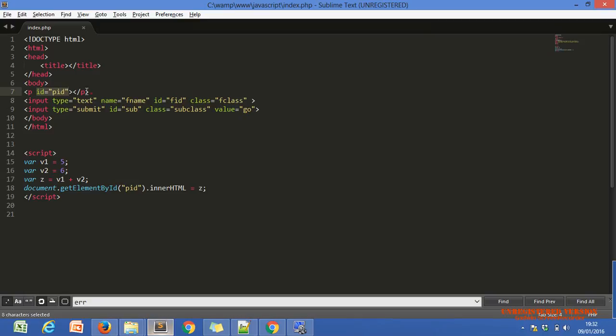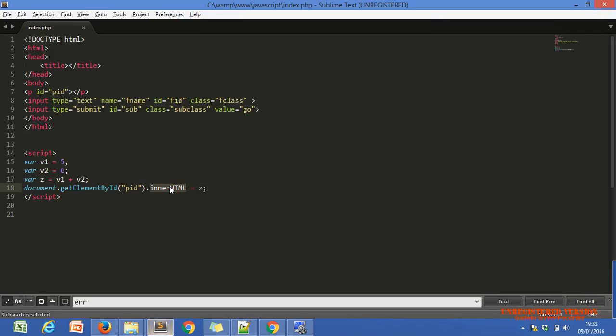This is the one HTML tag. And what is our requirement? Our requirement is whatever the result is, I have to assign that result within our p tag. So document, the current document, and the getElementById function. In getElementById, you have to use capital E and capital B, the small g should stay small. And the ID, within double quotes or single quotes, you pass, then dot innerHTML.